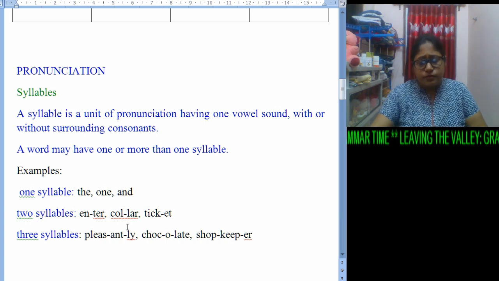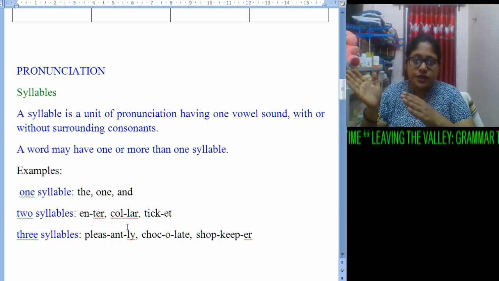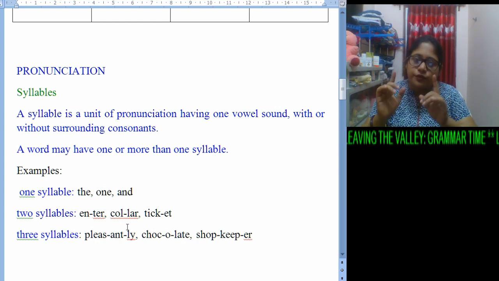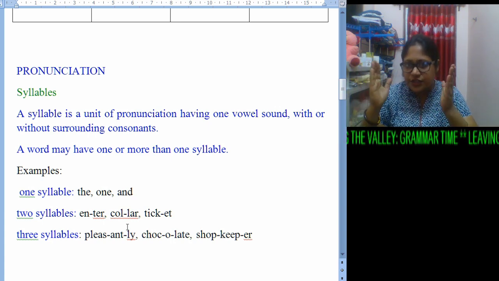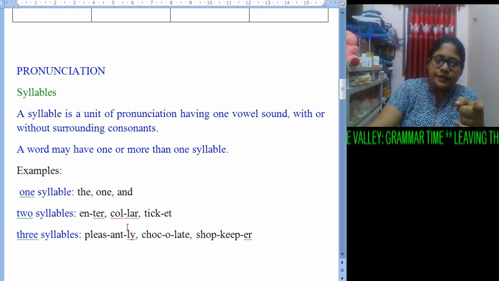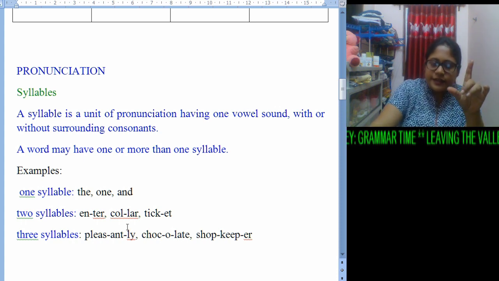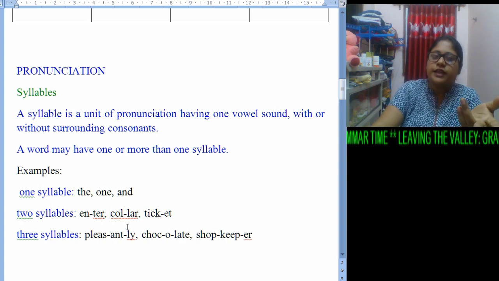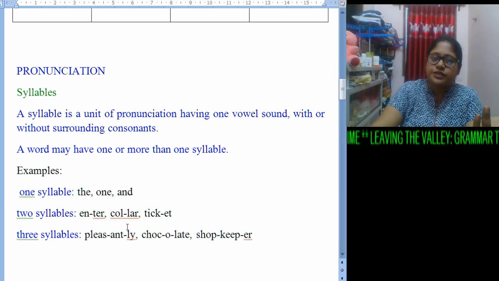Now, we all know the difference between vowel and consonant. In order to utter a single word, we need to have a vowel in that particular word, otherwise we cannot utter it. Like the one-syllable words: the, one, and. Here we find a vowel, and in one stroke we can utter the word. That's why they come under one syllable.